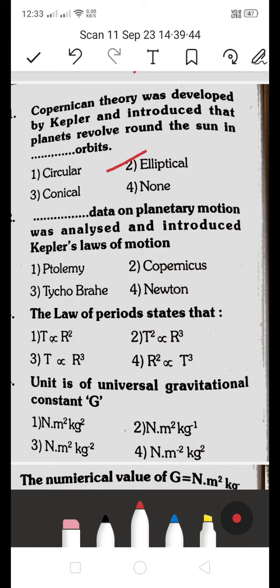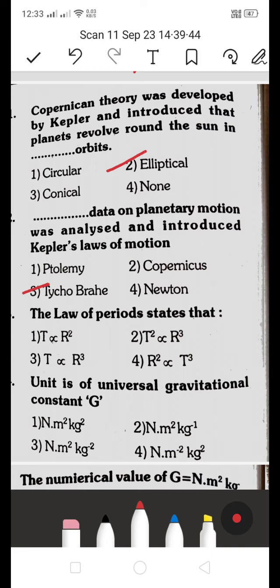Next, dash data on planetary motion was analyzed and introduced by Kepler laws of motion. Is it 1 Ptolemy, 2 Copernicus, 3 Tycho Brahe, or fourth one Newton? Which is the right answer? Planetary motion was analyzed and introduced by Kepler law of motion. It's 3, Tycho Brahe. This is the right answer.